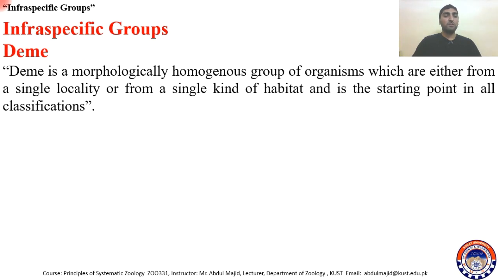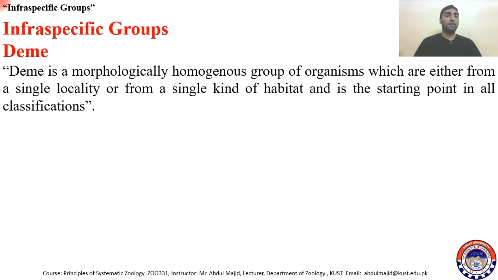These were just terminologies used either as a substitute for subspecies, or before the introduction of the properly accepted formal category subspecies, which is an accepted category in the Linnean hierarchy. So these all were most of the time used as substitutes for the subspecies.